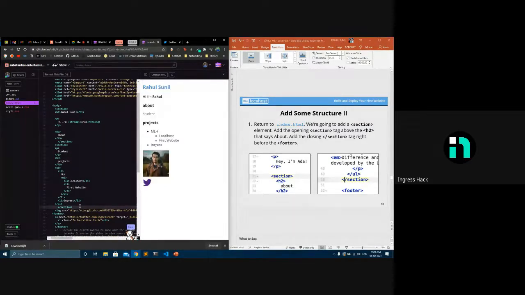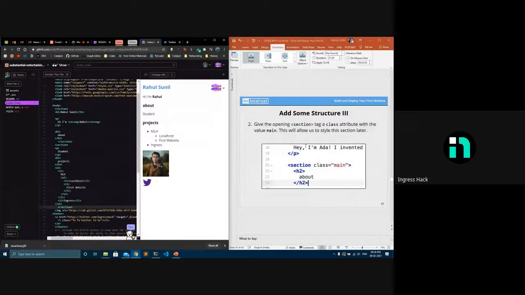So now these are like two sections. I can work on the sections to make one on one side and one on the other side. I'm adding a class here, like main, so we can use this class to style it in our CSS page. So this is basically for styling it in the CSS page.